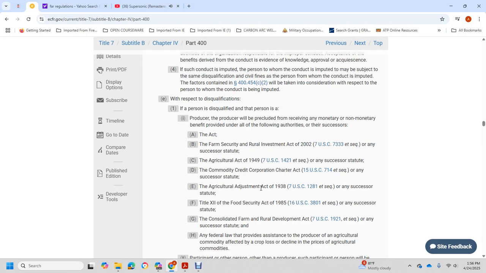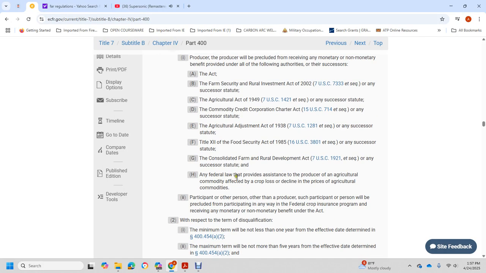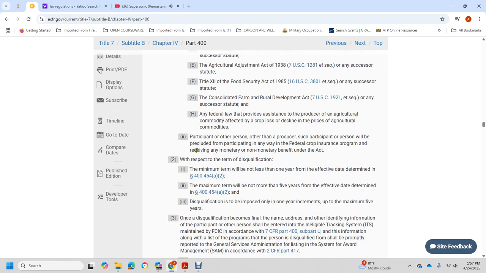The authorities include the Farm Security and Rural Investment Act or any successor statute, the Agricultural Act of 1949 or any successor statute, the Commodity Credit Corporation Charter Act or successor statute, the Agricultural Adjustment Act of 1938 or any successor statute, Title 12, the Food Security Act of 1985 or any successor statute, the Consolidated Farm and Rural Development Act or successor statute, and any federal law that provides a system for the production of agricultural commodities, crop law, or the claim of price for agricultural commodities. The other terms preclude the participant from any federal crop insurance.